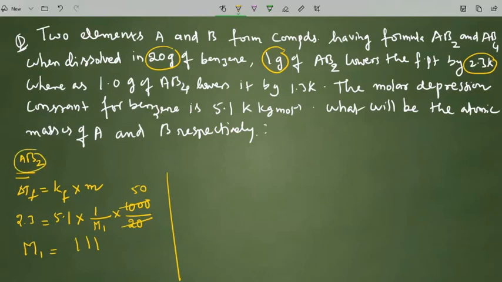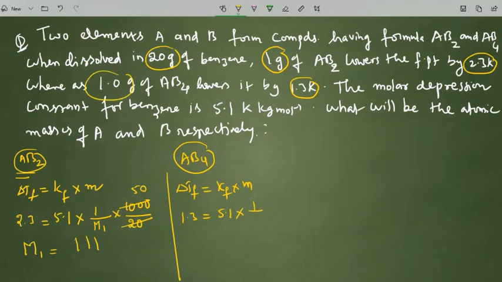Coming to the next one, AB4. As for AB2, I will apply the same thing, that is delta TF equals Kf into molality expression. Delta TF for AB4: when AB4 is added to 20 grams of benzene, they have identified that 1.3 is the delta TF. So I will write 1.3 in place of delta TF, and Kf value as usual is 5.1. The weight of AB4 given is 1.0 gram, 1 by its molecular weight, which I don't know, I am taking this as M2, into 1000 by weight of benzene, which is 20.